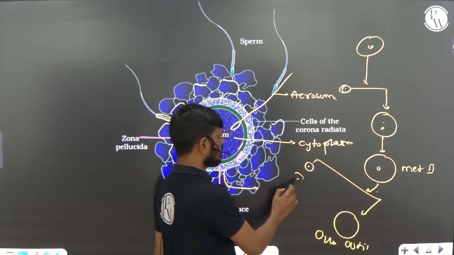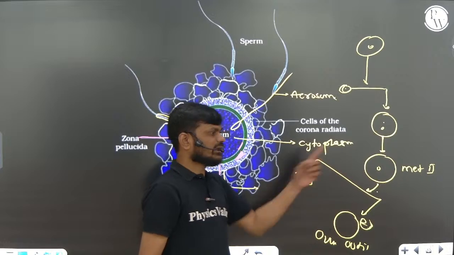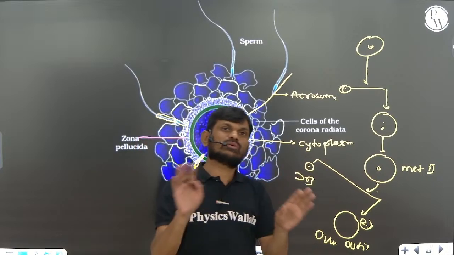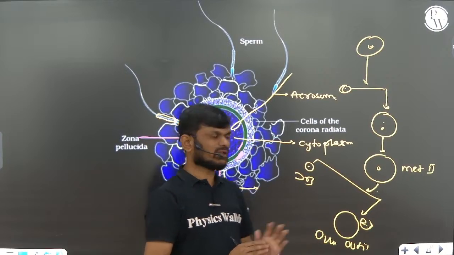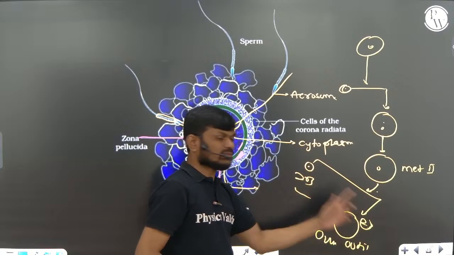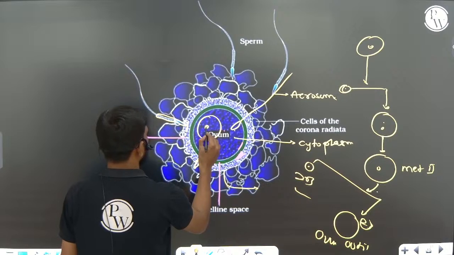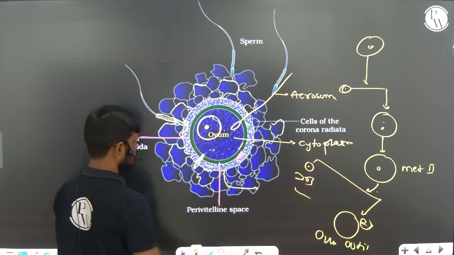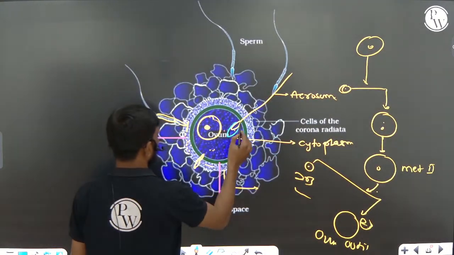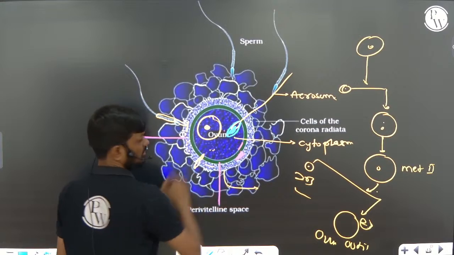Right, the chromosome number here is also 23. The reason is meiotic division 2 is equal to mitotic division. There is no reduction in the chromosome number. It is like a mitosis, so the chromosome number will be 23. Now you can see this is the ovum and this is the nucleus of the ovum, and this is the sperm head haploid nucleus. This is the nucleus of the sperm.